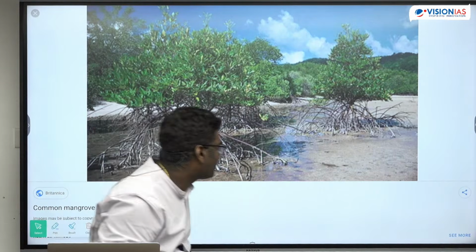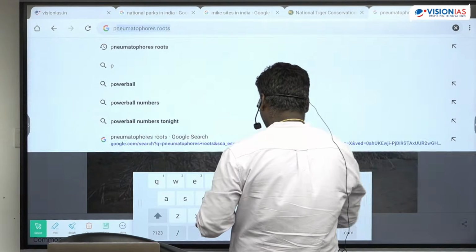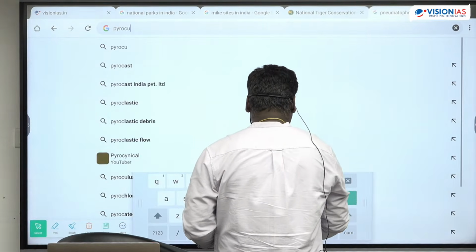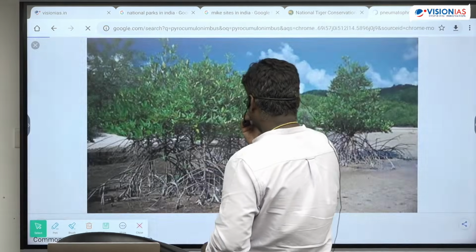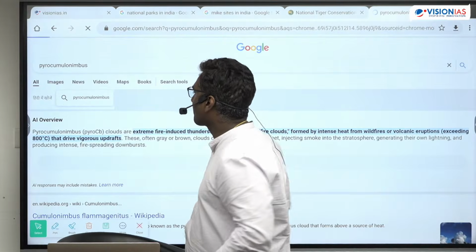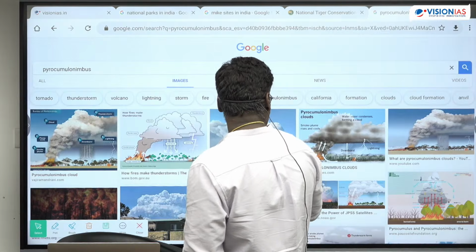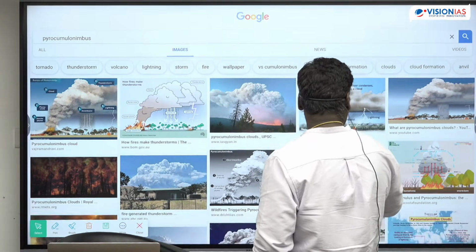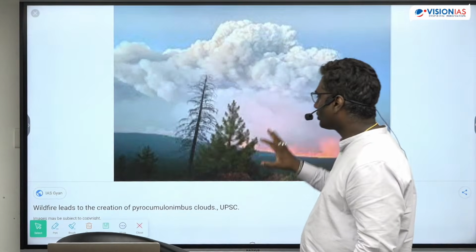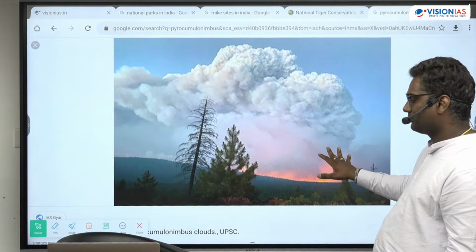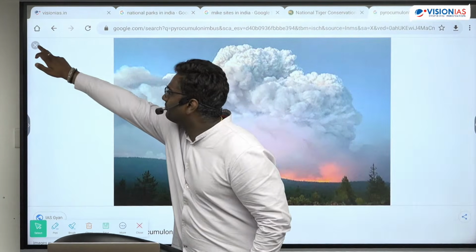I'll show you the picture. This is an actual picture of pyrocumulonimbus. Is that clear? This is an actual picture, but I'll show you.